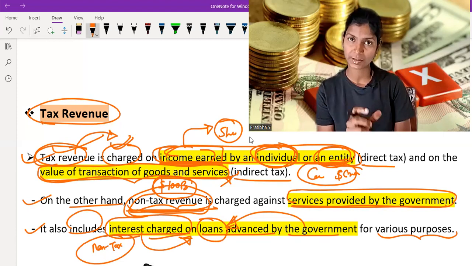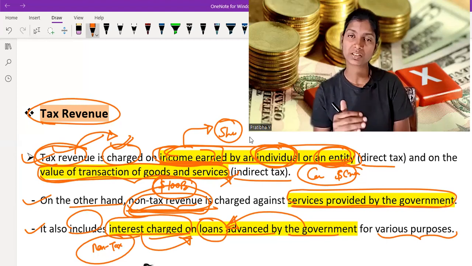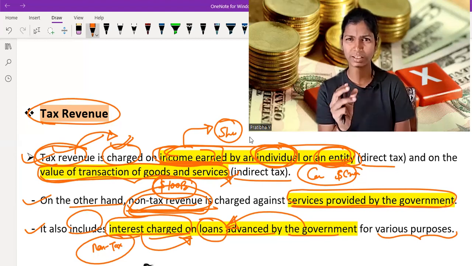So interest charged as well as service charged by the government falls under the non-tax revenue. So I hope you understand what tax revenue is, what non-tax revenue is, which types of activities fall under non-tax revenue, and what indirect tax is. So I hope you understand the basic idea of tax revenue.